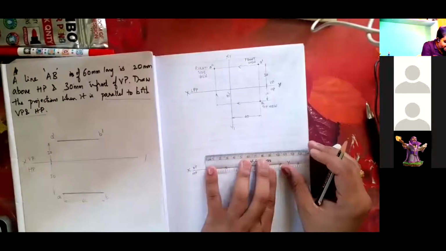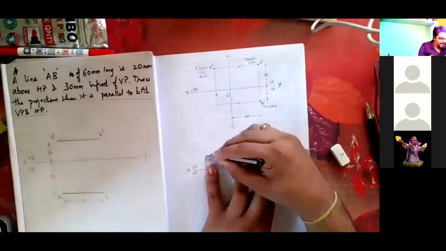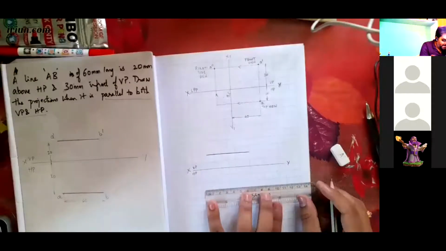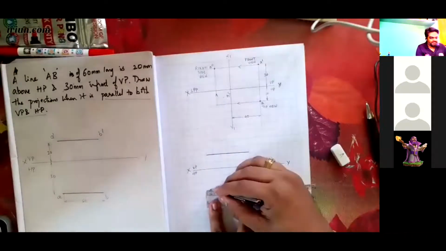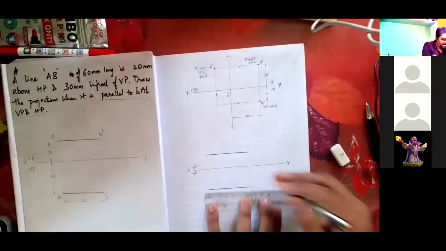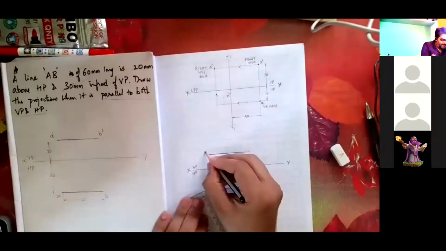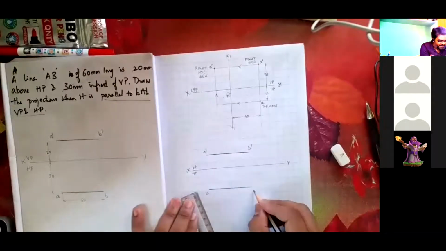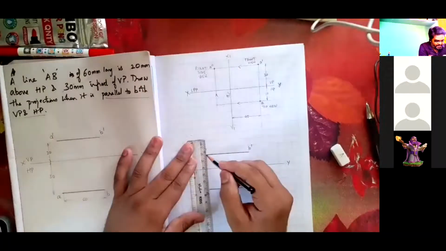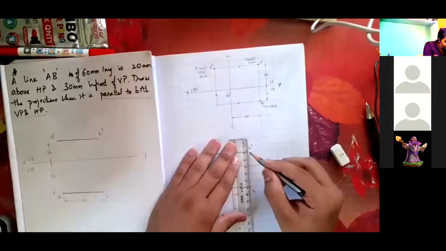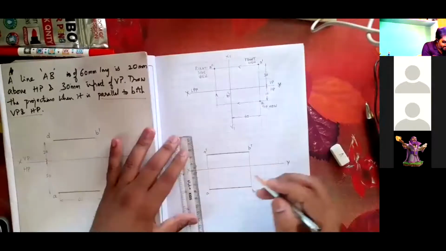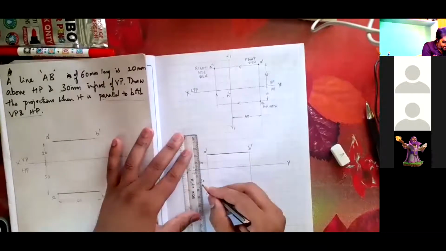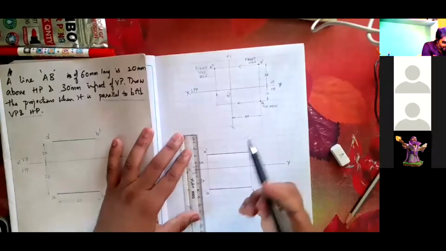See, in pencil, just apply some pressure and draw 6 boxes, and similarly here at a distance of 3 boxes I'm going to draw this, and name it A dash and B dash, A and B, very important. And this thin line I'm going to draw as a projector, and then 20 and 30 mentioned here. We take this sharp pencil for dimensioning, it looks good.